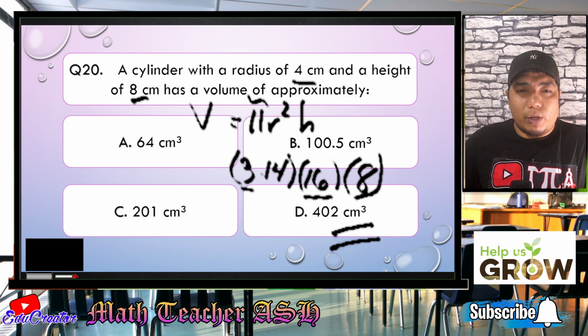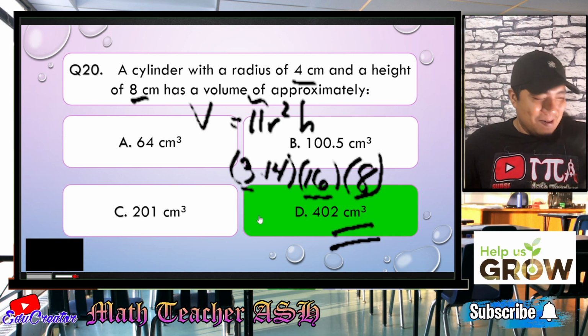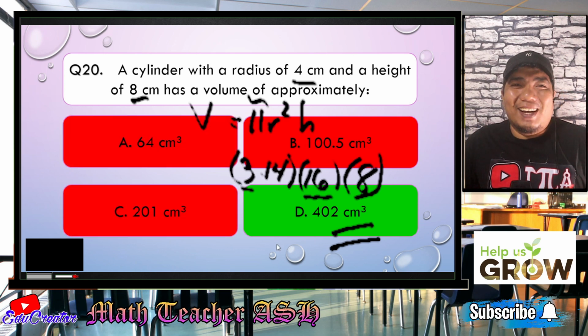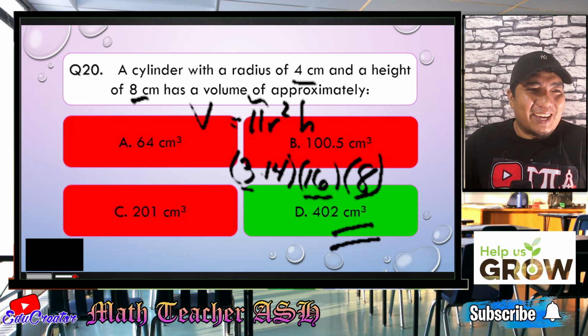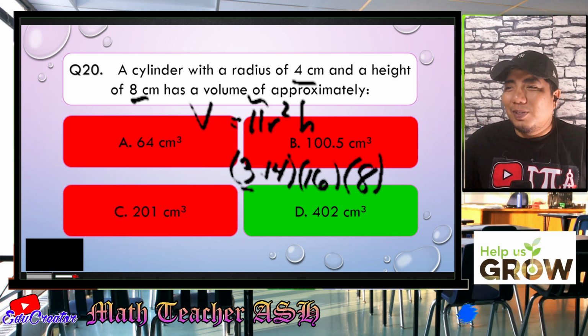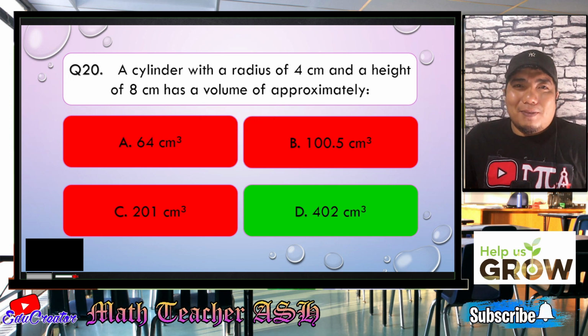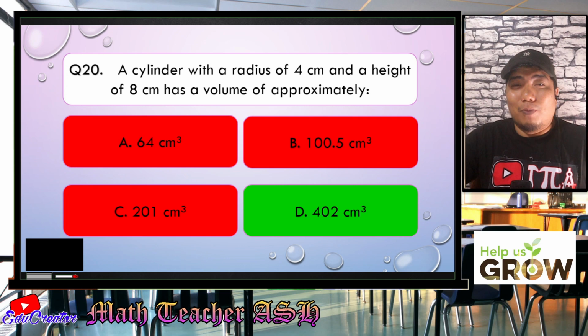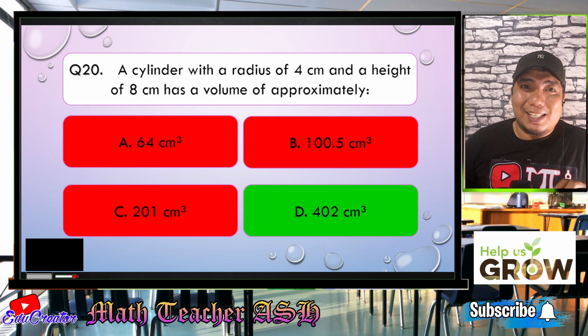Now let's check whether we are correct. Easy, right, my dear math learners? So these A, B, and C are wrong. I hope you got that one. Congratulations, my dear math learners. You already have finished halfway of our reviewer series. So I hope you have a high score in answering the 20 questions.